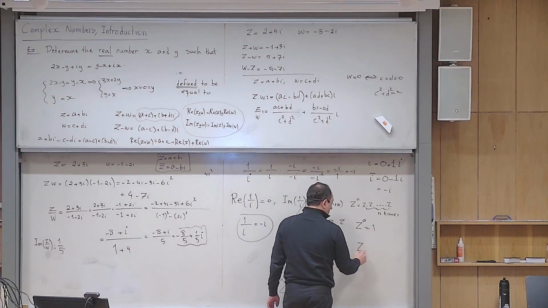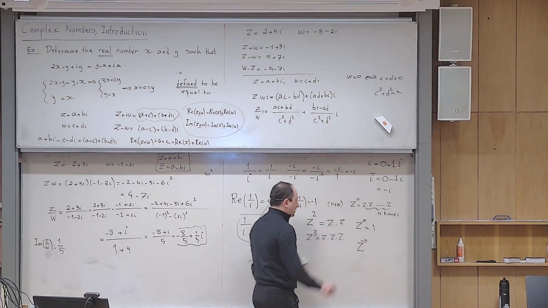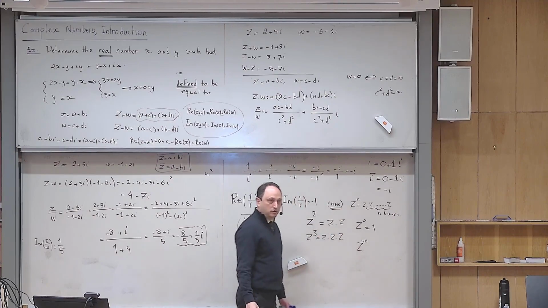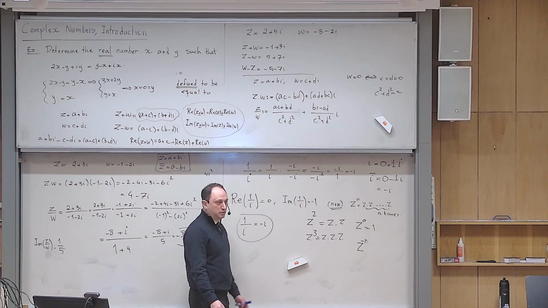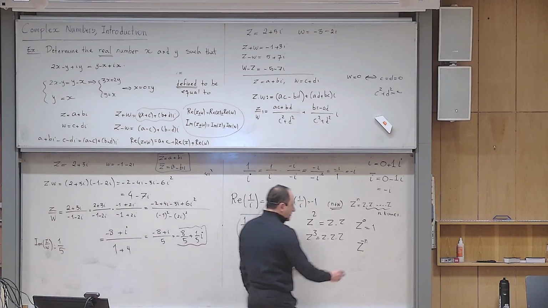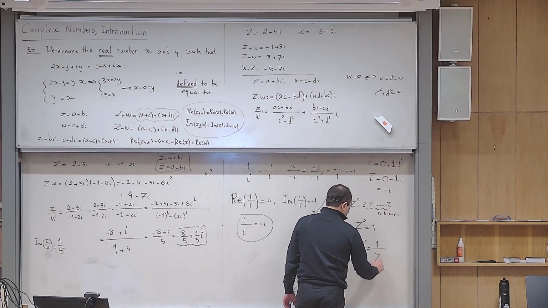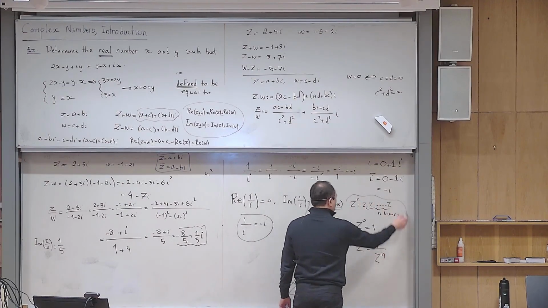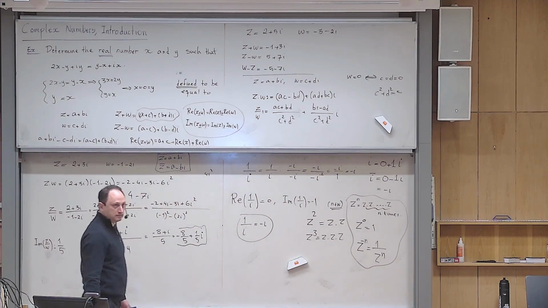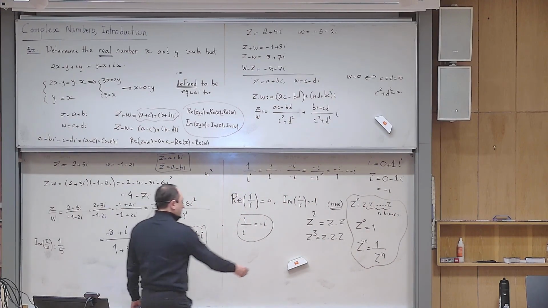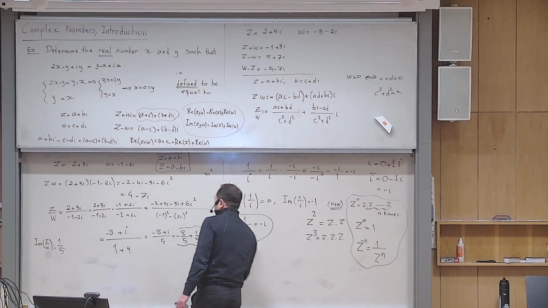And then what do you think I will define z to power minus n if n is a natural number? z to power minus 5. What do you think I will define it? 1 over z to power 5. Yeah, exactly, as before. So for example, can you tell me what is this number?